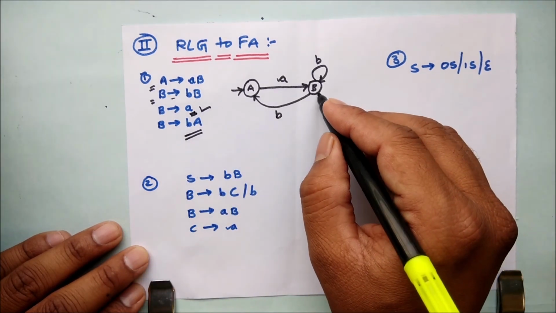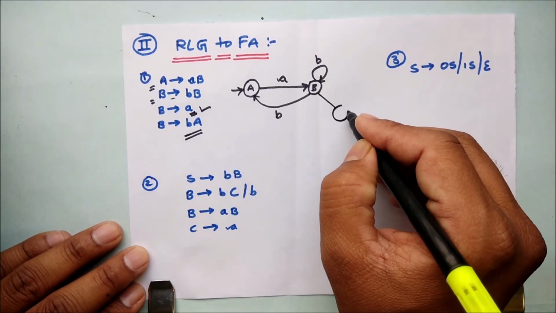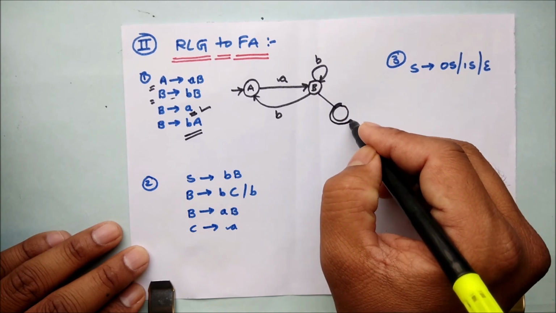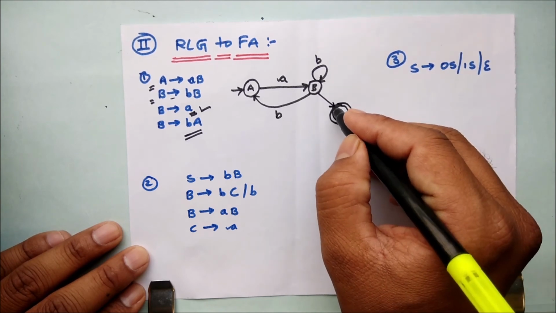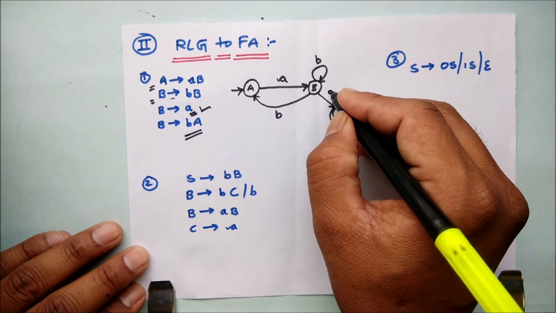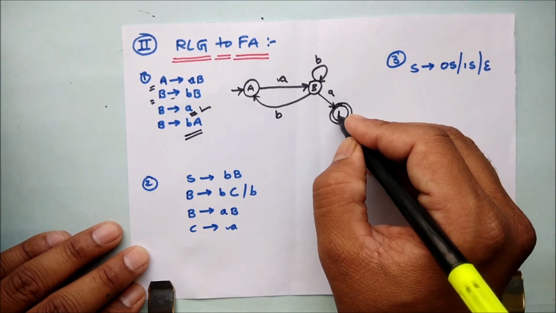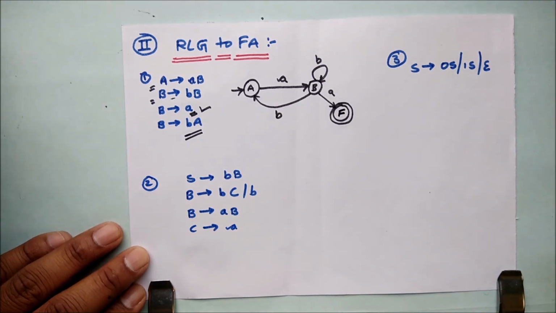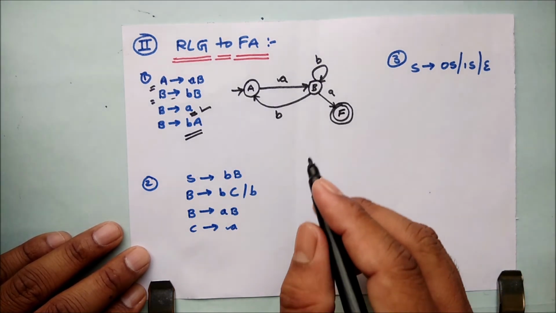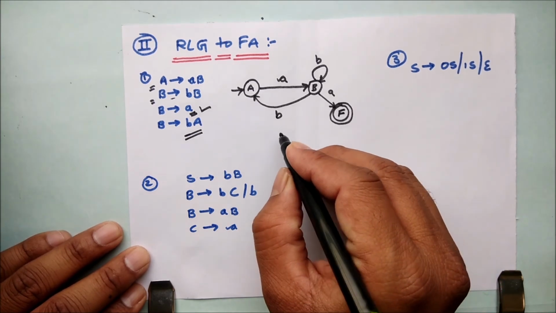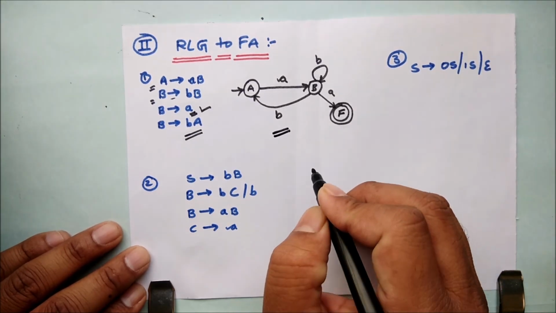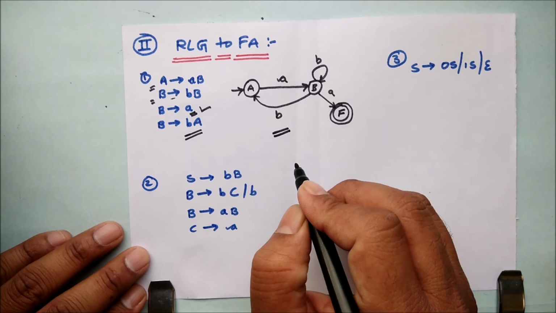So B goes to some state which will be my final state with input a. Let's call this final state F, or any non-terminal you can give over there.